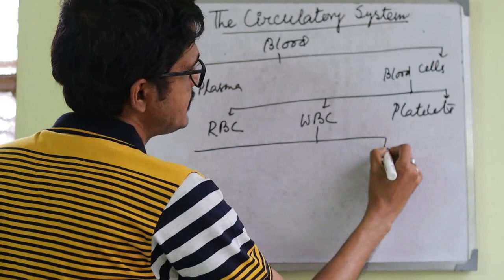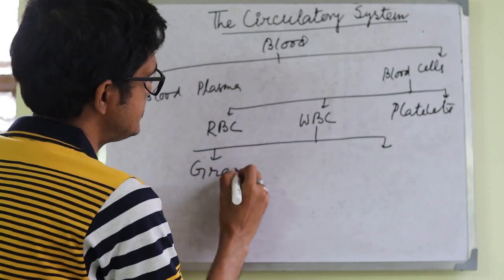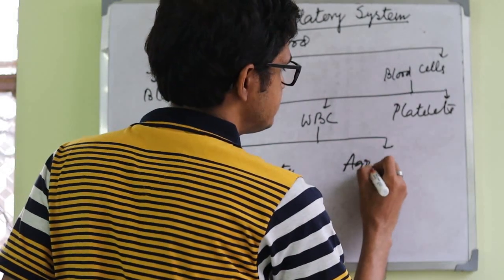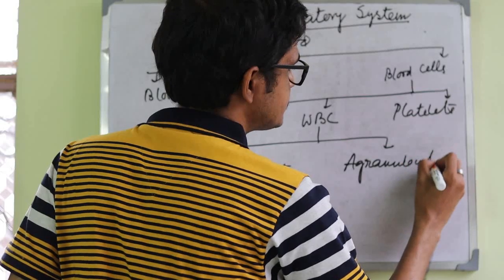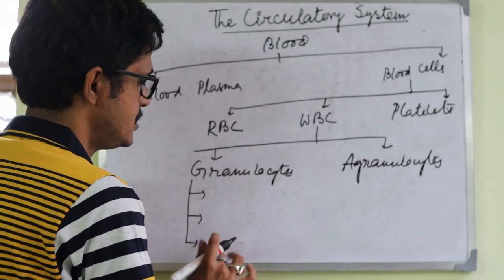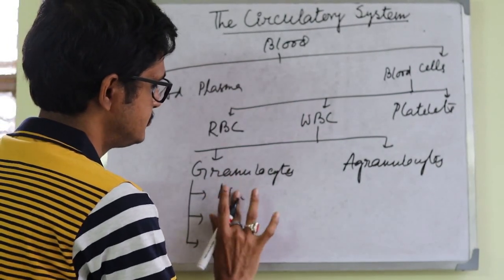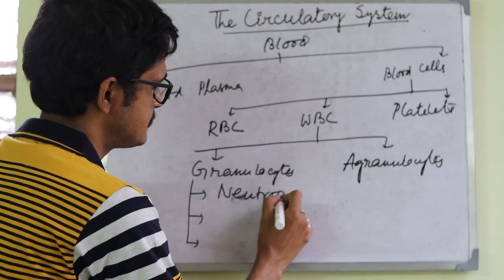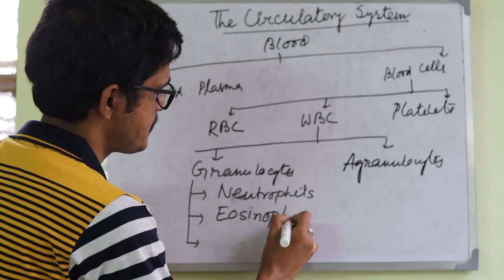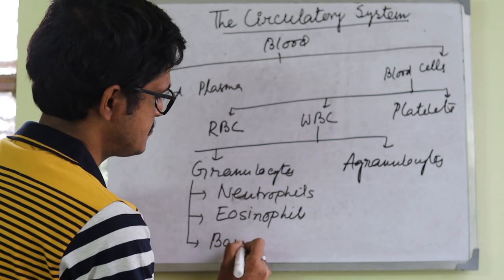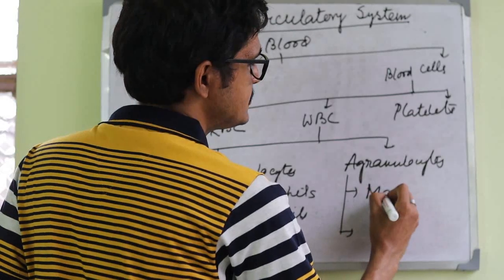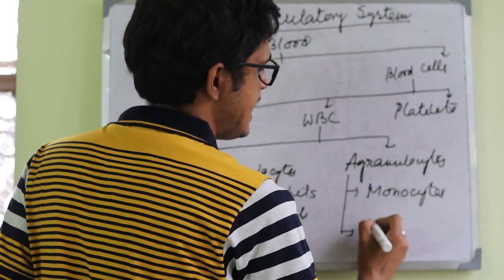WBCs are of 2 types. One is granulocyte, and number 2 is agranulocyte. Granulocytes are of 3 types: neutrophil, eosinophil, and basophil. Agranulocytes are of 2 types: monocyte and lymphocyte.